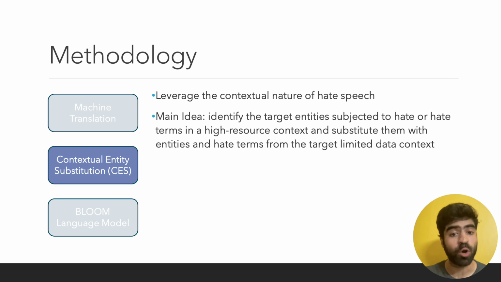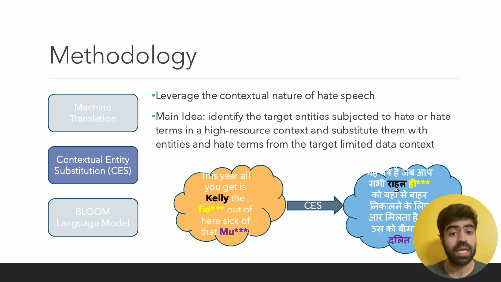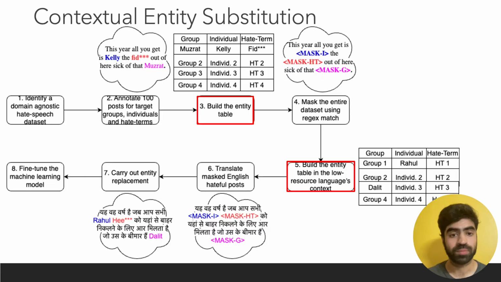The main idea of this method is to identify the target entities subjected to hate or hate terms in a high resource context and substitute them with entities and hate terms for the target limited data context. The example shown at the bottom exhibits how the individual names in black, abusive terms in yellow, and target groups in purple targeted towards hate have been shifted from the American context to the Indian context.